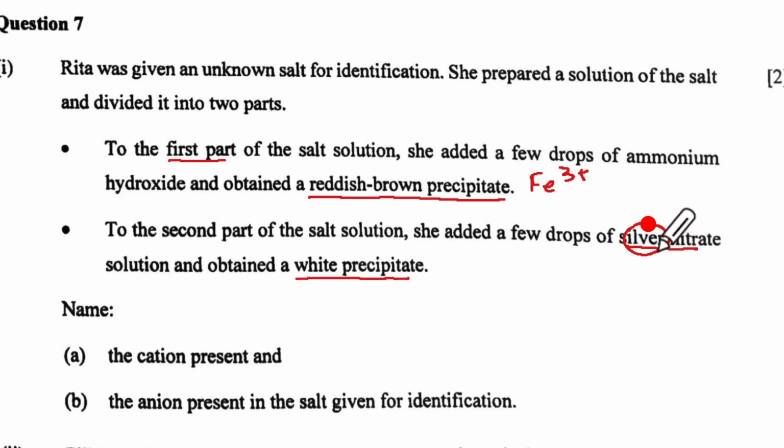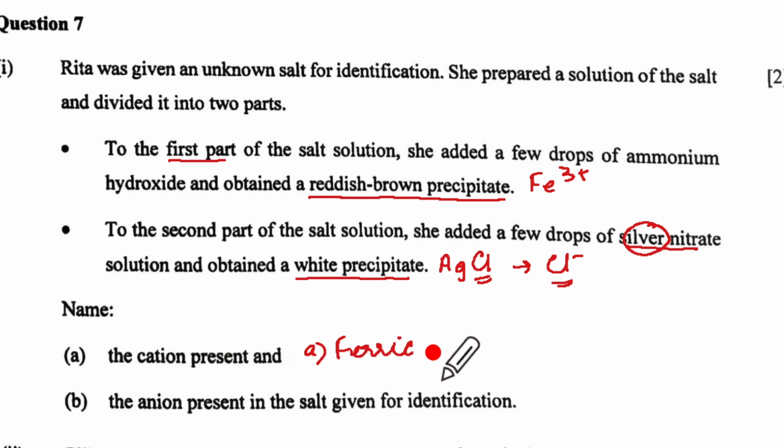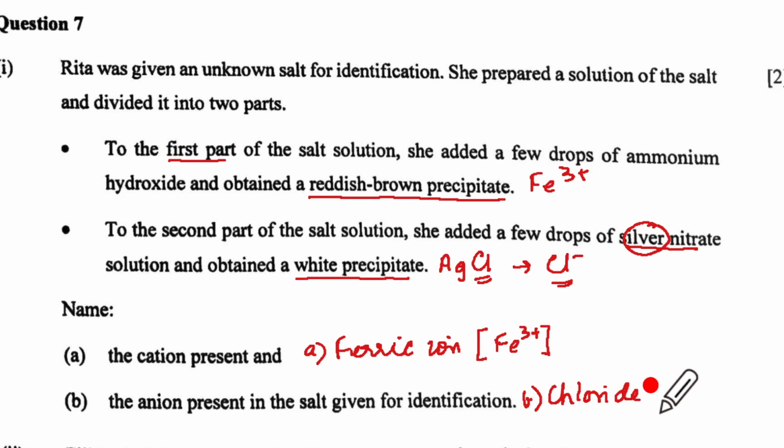Now silver from here reacted with the anion of the solution, and the white precipitate would be AgCl. That means she must be having chloride radical in the unknown salt. The cation present you have to name. So your A will be ferric ion, that is the cation, and write in bracket Fe3+. And the anion present was which one? Chloride. So we write chloride ion and that will give us Cl1-.